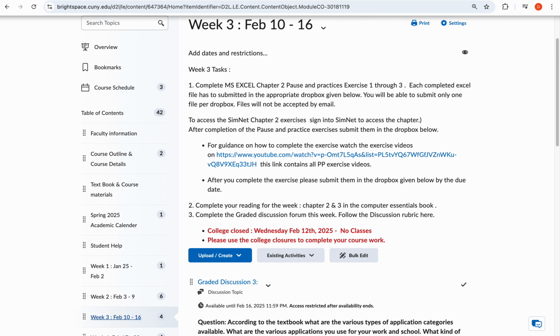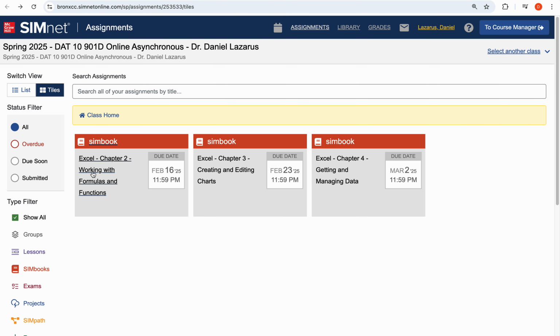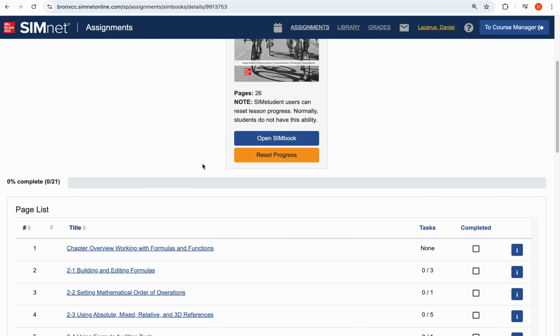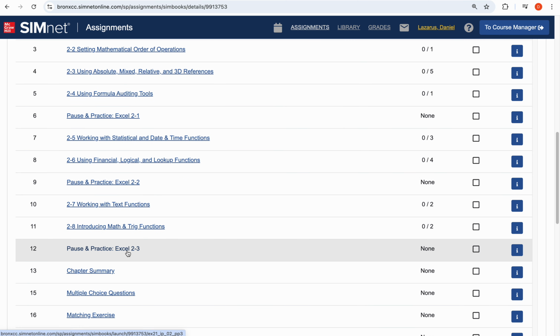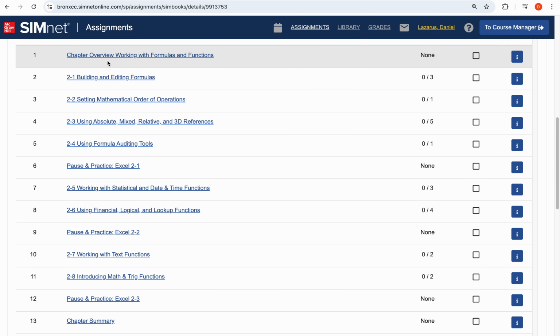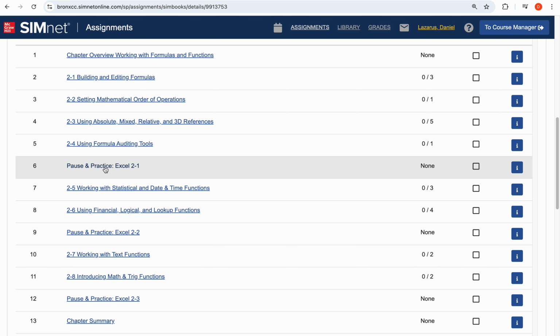Complete Excel chapter 2 from the SimNet. Click on this and you will find exercises 1, 2, and 3. Complete them. If you have any questions, you can read through these. Now, one happy news is that from this week, you have one-on-one tutoring available for students who are unable to do the practical examples.